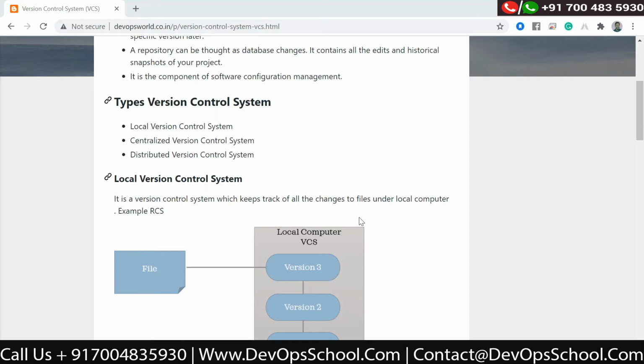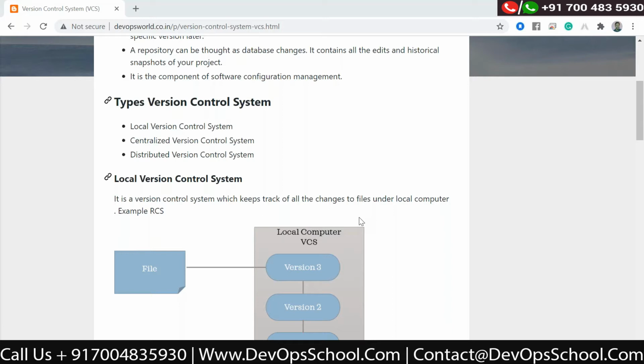And similarly, such requirements come 100 times. Maintaining versions inside a folder is not an easy task, because you need to remember and give some naming conventions. Then you will remember, okay, this is my first version, this is the second version, and so on. To overcome such issues, we need to use the version control system.